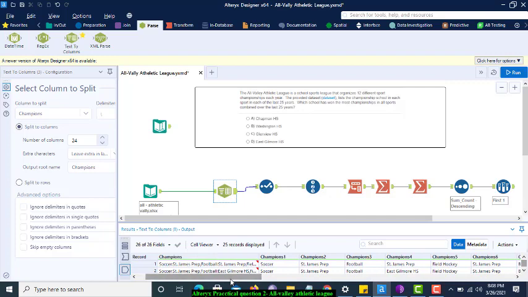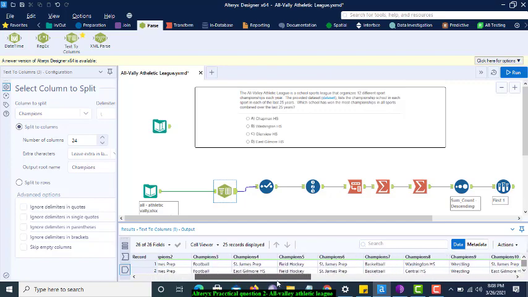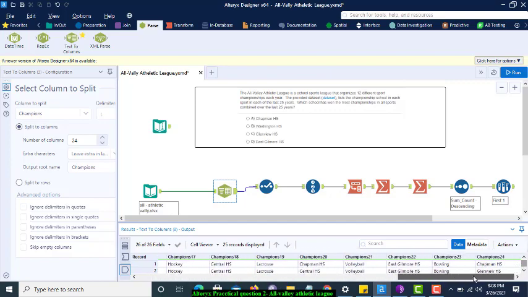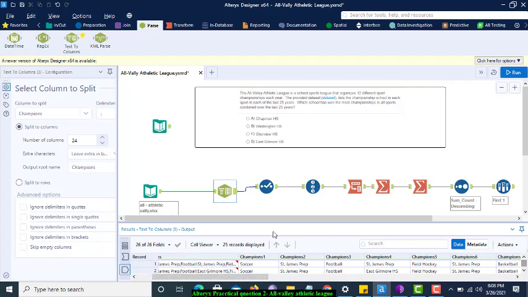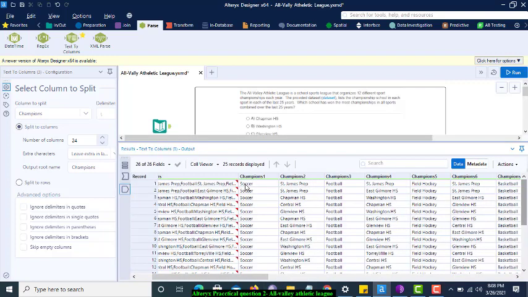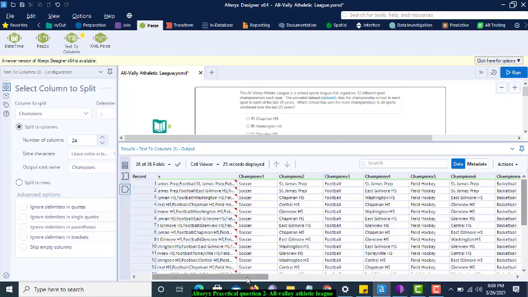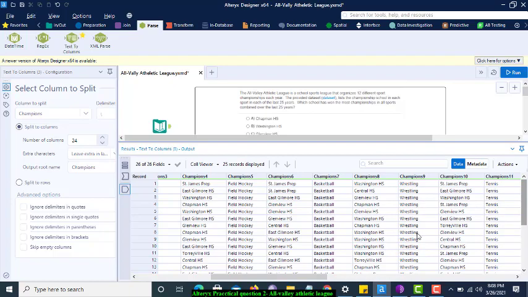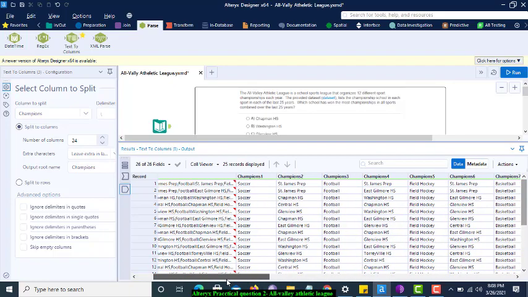We have to segregate this champions column into 24 columns, because 12 sports and 12 champions. You can see how the data is segregated: first the sport, then the winner of that sport, then again a sport and the winner, the school's name, and so on. It's a total of 24 columns.